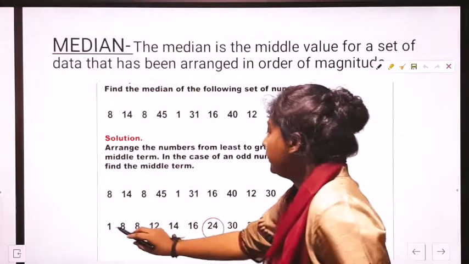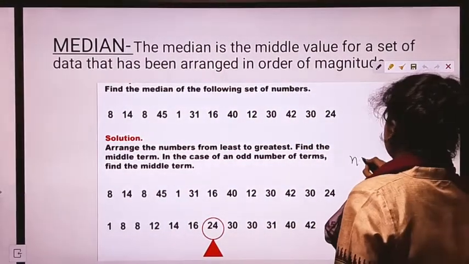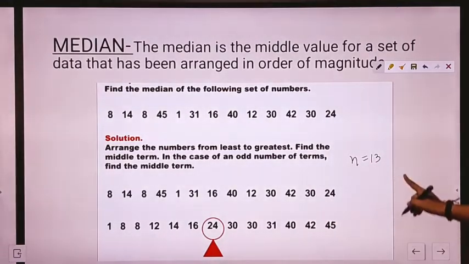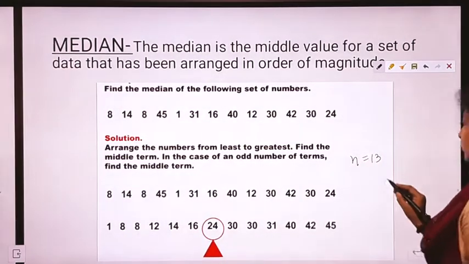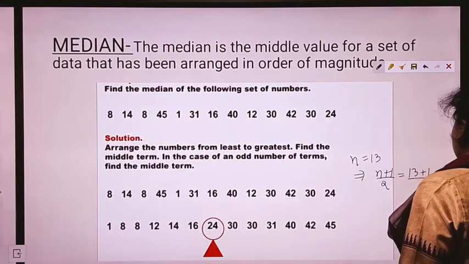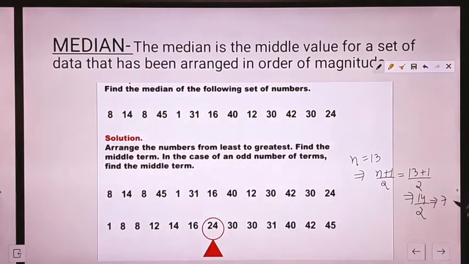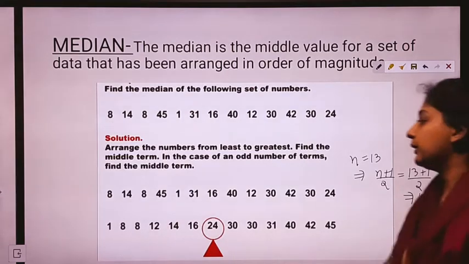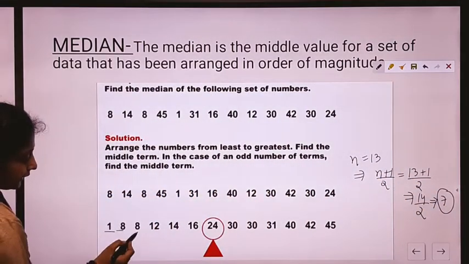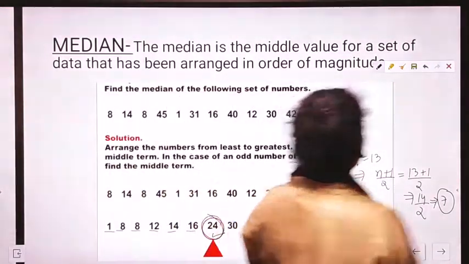See, here we have 1, 2, 3, 4, 5, 6, 7, 8, 9, 10, 11, 12, 13. This implies n equals 13. We have total 13 data values, and in the junior classes we know if we have to find the middle value, then we have to use the formula n plus 1 upon 2, that is 13 plus 1 upon 2, which is 14 by 2 or 7. This implies the 7th value will be our median. The 7th value is, this is the first value, this is the second, third, fourth, fifth, sixth, and this is the 7th value. So, this will be our median. This is the case when we have an odd number of data values.